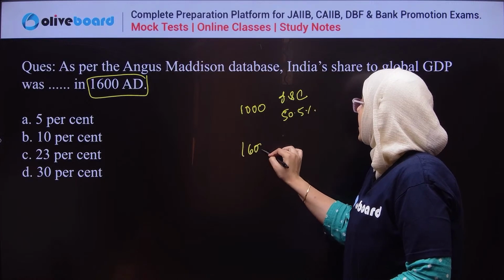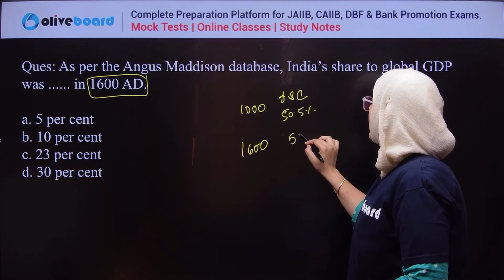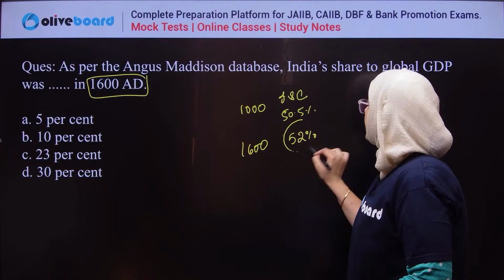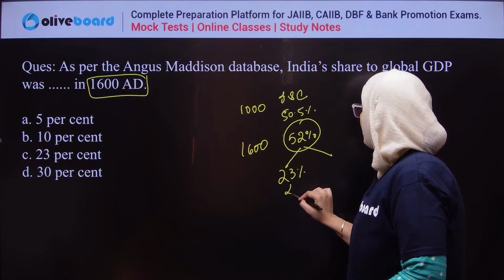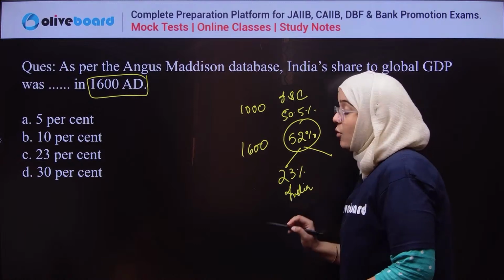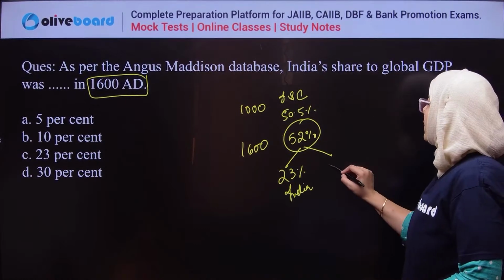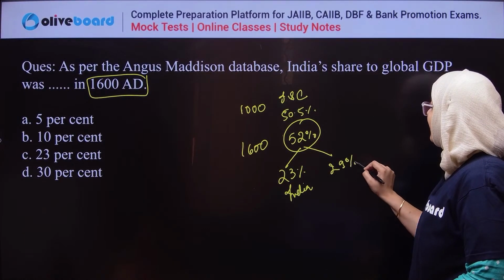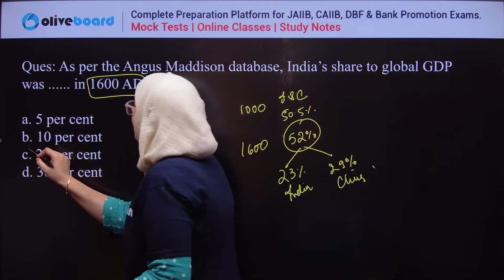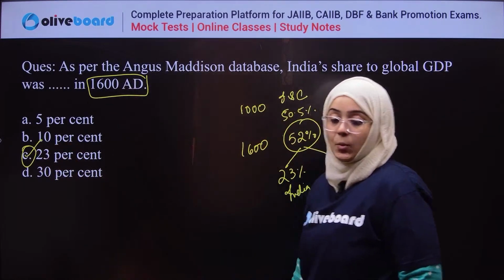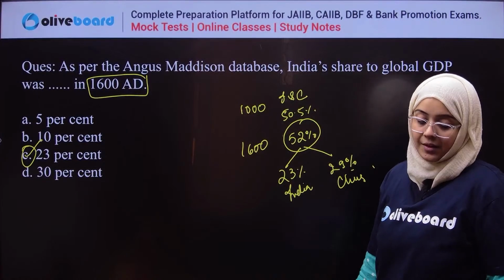In 1680, India and China jointly contributed 52%. In this 52%, 23% is the contribution of India to the world GDP, and the rest, 29%, is the contribution of China. So obviously C is the correct answer. 23% is the correct answer. Done?